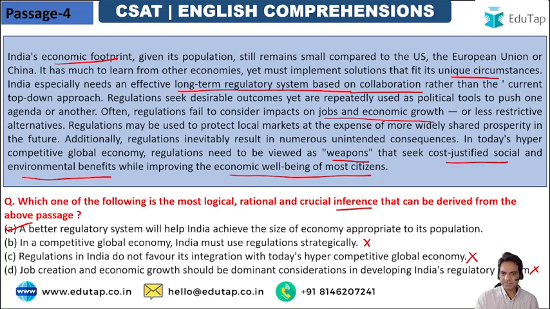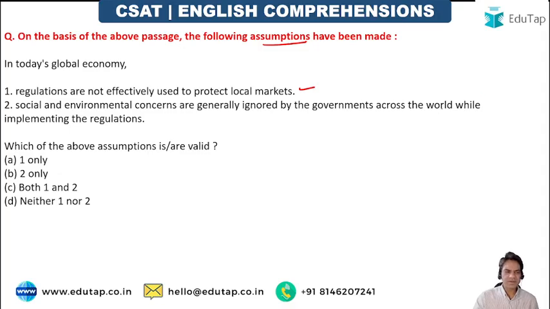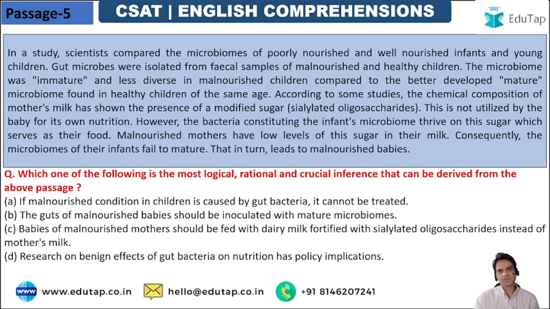Additionally, regulations inevitably result in numerous unintended consequences, repeatedly used as political tools to push one agenda. See, nowhere in the passage is it mentioned that social and environmental concerns are generally ignored by governments across the world. It is not clearly mentioned anywhere. So this is not the right assumption. Only option 1 is the right option. This is how you logically find the given proof from the passage and then figure out your answer. Let's move to the next passage.